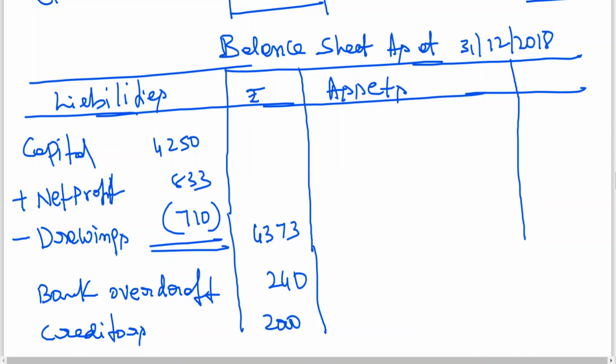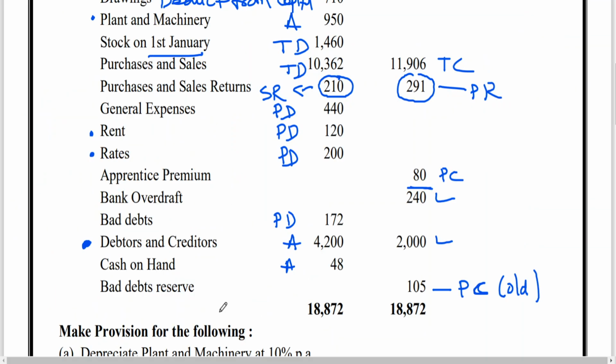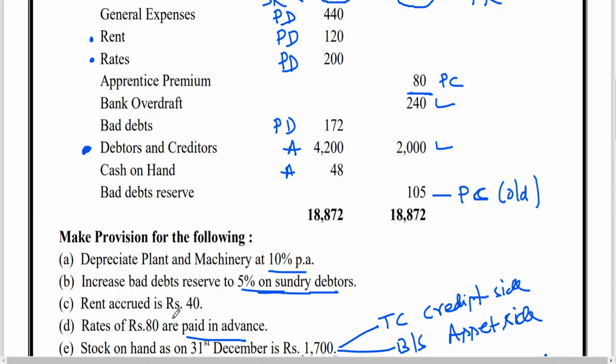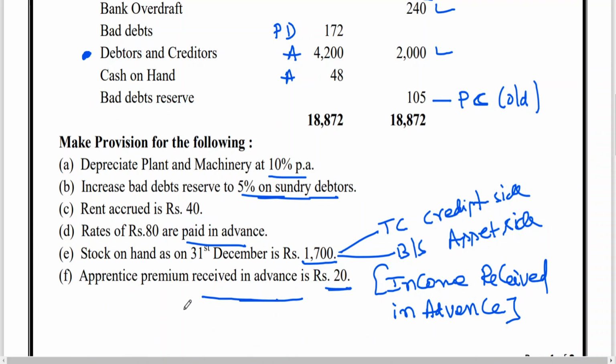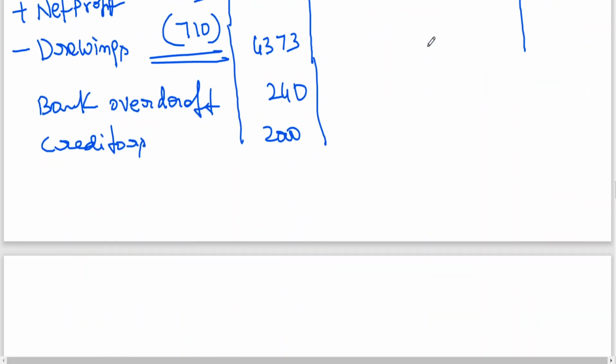We also got some accrued rent adjustment. I've already told you, here rent accrued is a liability. Balance sheet, liability side. Rent accrued 40.